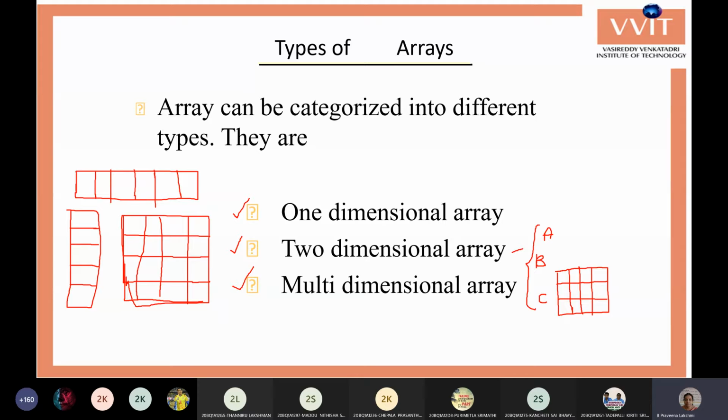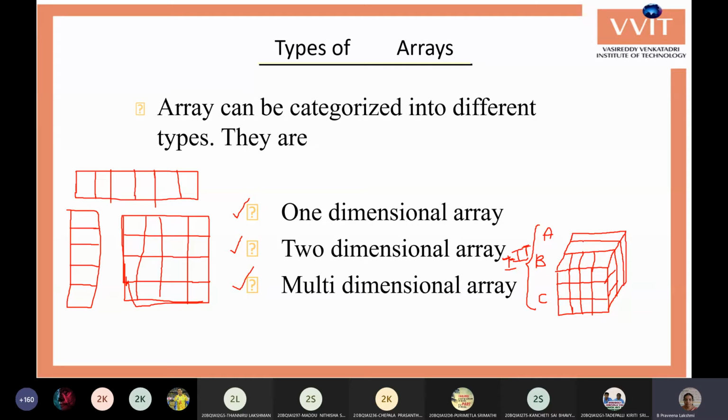The array name is, for example, first IT, like first year IT. Within that I want to store three tables: one is the C section, another is B, and another is A. Then it can be formed like this. This is one frame, this is the one section's data, and this is the B section's data.